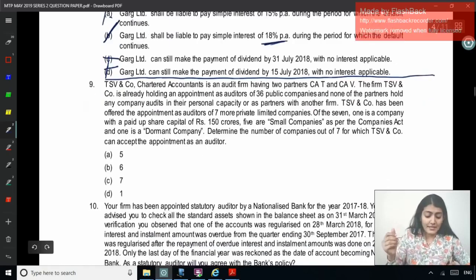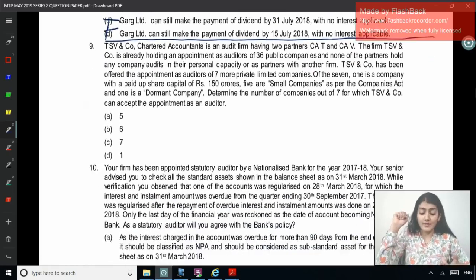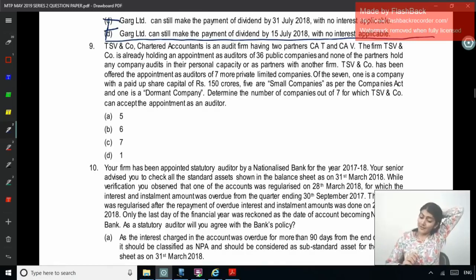Next one. TSV and Company, Chartered Accountants, is an audit firm having two partners, T and V. The firm is already holding an appointment as auditors of 36 public companies and none of the partners hold any company audit in their personal capacity or as partners with another firm. TSV and Company has been offered the appointment as auditors of 7 more private limited companies. Of the 7, how many more audits can they accept? 4, no? 36 already accepted. Of the 7, one is a company with a paid up share capital of 150 crore.